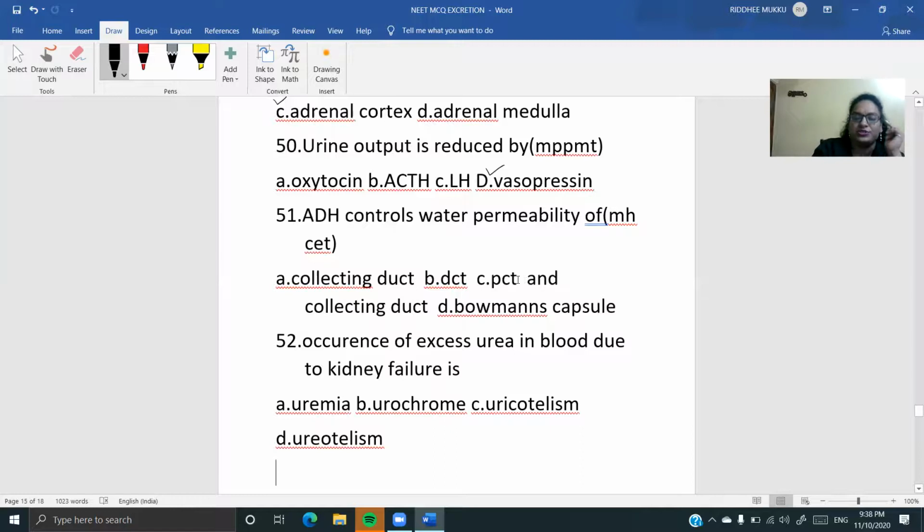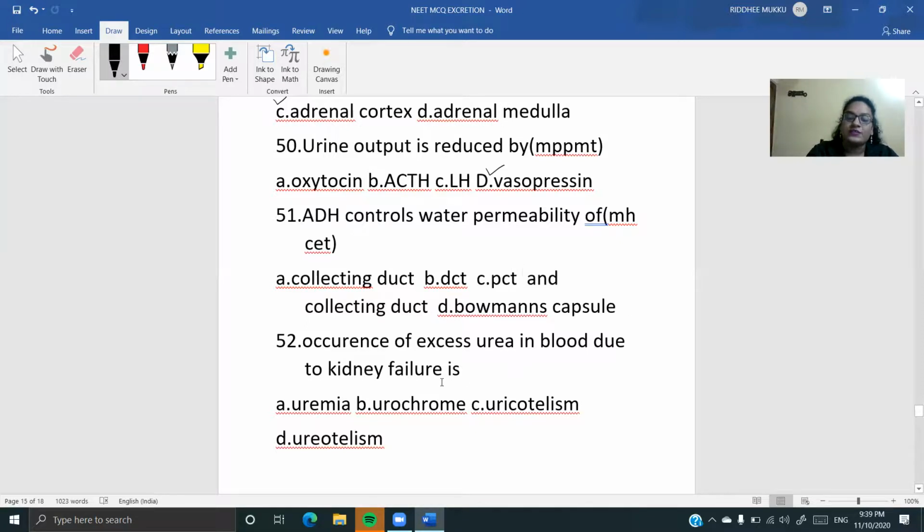I need to make a correction here because the option given is wrong. Your vasopressin acts on what? It acts on the DCT and the collecting duct, not the PCT and the collecting duct. This is one of the corrections that you need to make in this question. I have taught this in my video also.